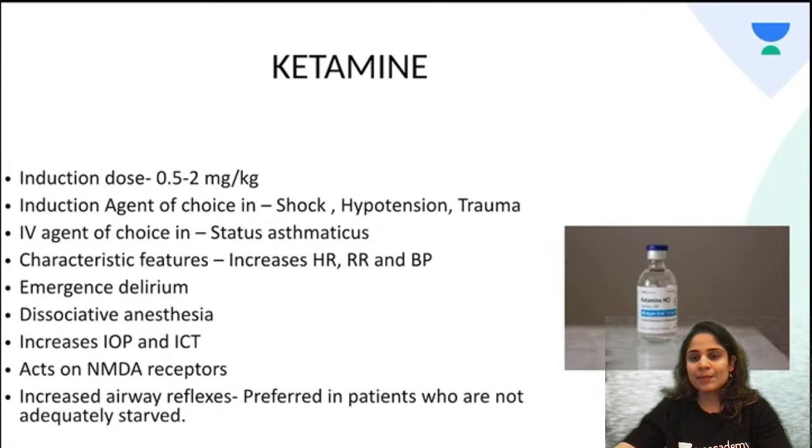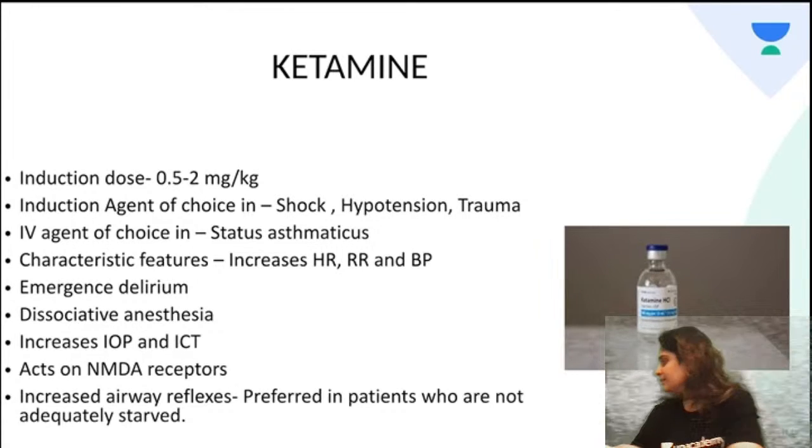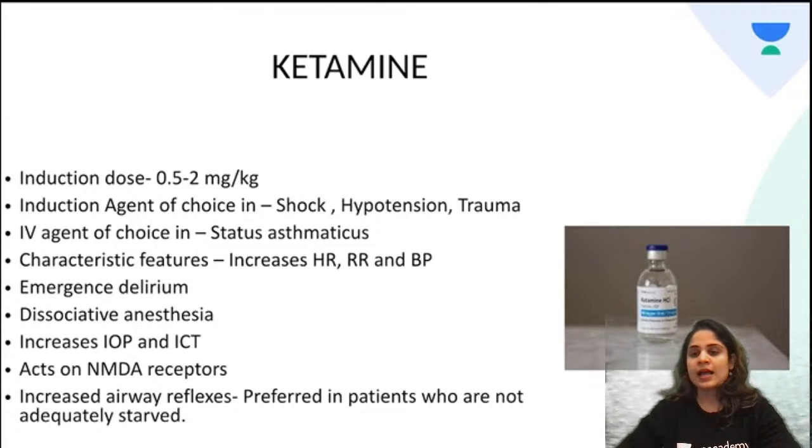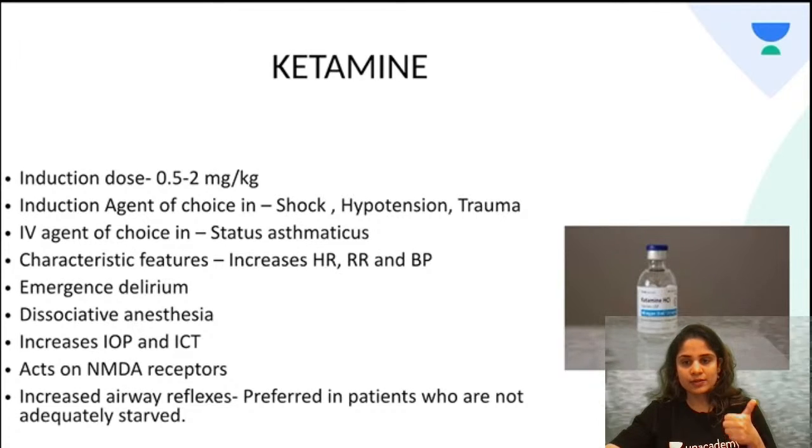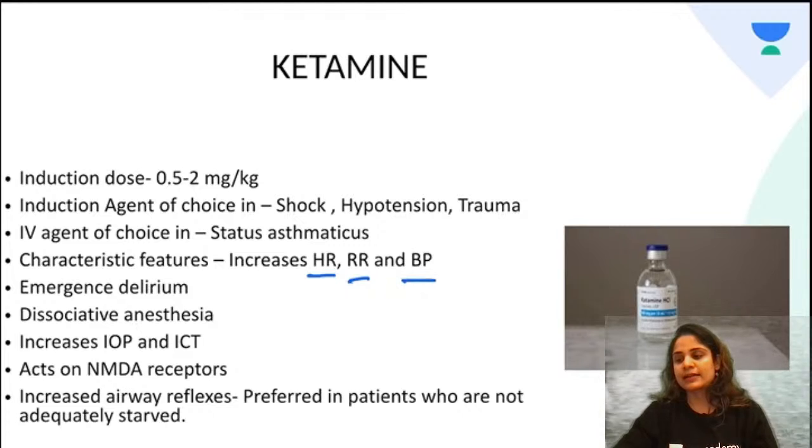Now, ketamine, as we discussed yesterday, is different from propofol and thiopentone. And how is that? Ketamine has the opposite action on all other systems of the body. In the cardiovascular system, it will increase the heart rate, increase the respiratory rate, and increase the blood pressure. Now, why is this important to us?